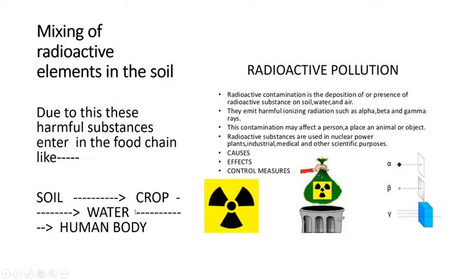And you know that there are some diseases which might be very minor in crops and fruits, but when they enter the human body they multiply and the effects are larger than those seen in water or crops or any other thing when it is being spoiled. So it is of utmost importance that radioactive pollution, if it is let out from the factories or industries, should be properly treated and only then mixed with the soil, air or water.